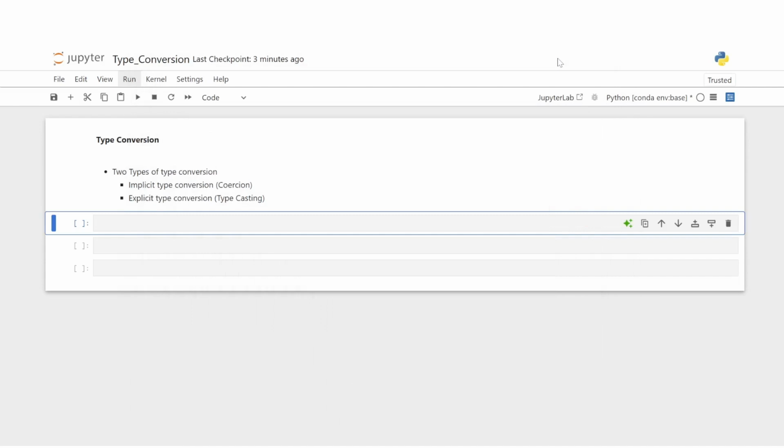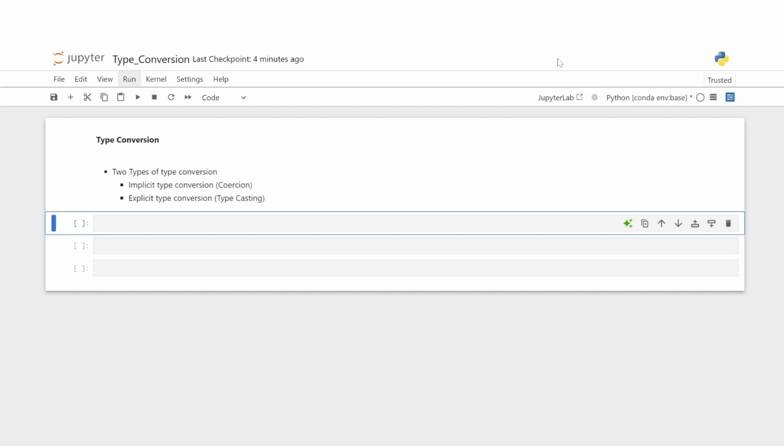Now let's explore type conversion, also known as type coercion. What is type conversion in Python? Type conversion is the process of converting the data type of a value from one type to another. It can happen automatically, that is implicit type conversion, or can be done manually, also known as explicit type conversion or typecasting.